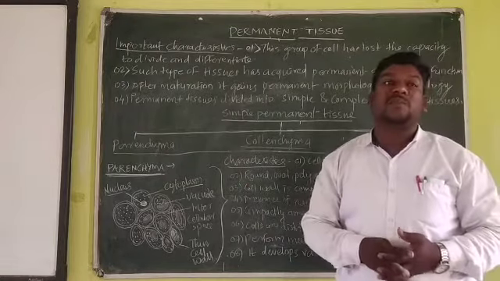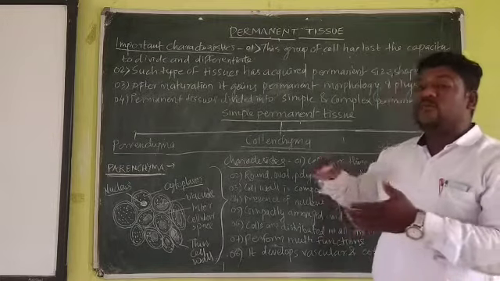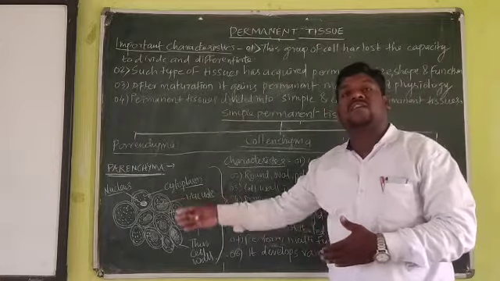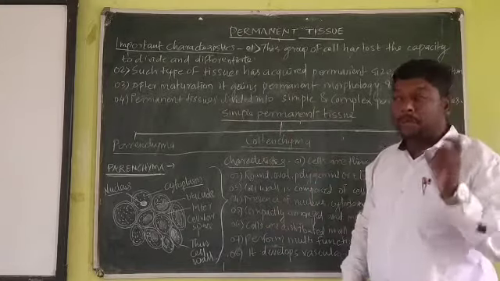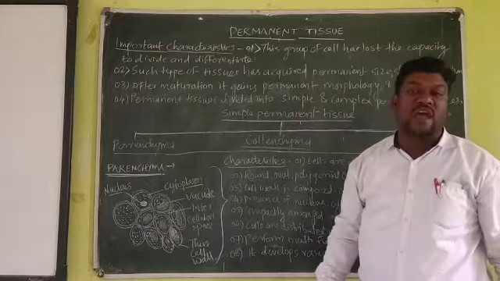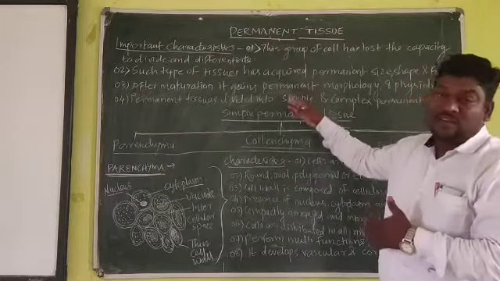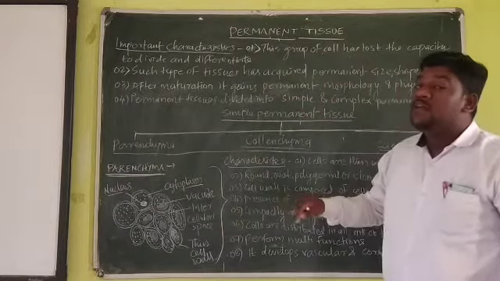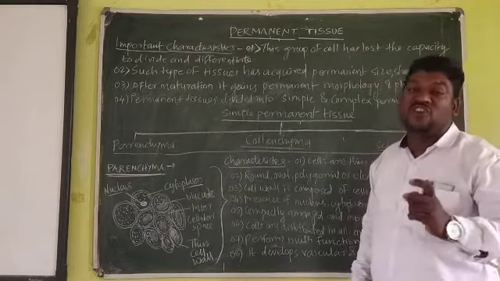As in meristematic tissue, where we differentiated it into different categories on the basis of origin, position and function, in the same way permanent tissue can mainly be divided into two parts: simple permanent tissue and complex permanent tissue. Up to the mark? Clear, everybody? Thereafter we will see the first part of the permanent tissue, that is simple permanent tissue.